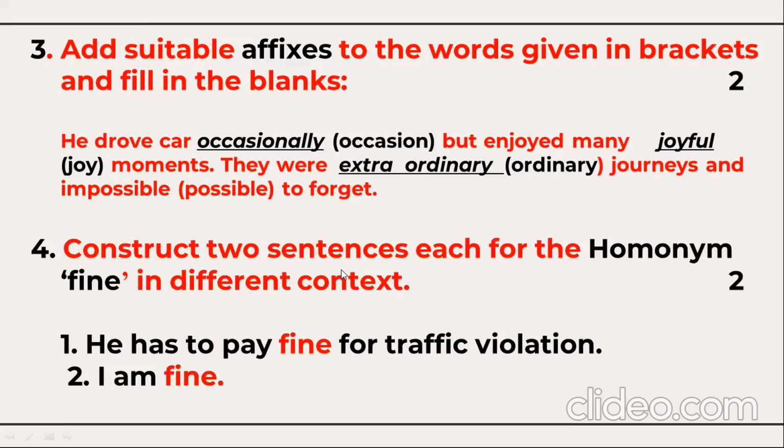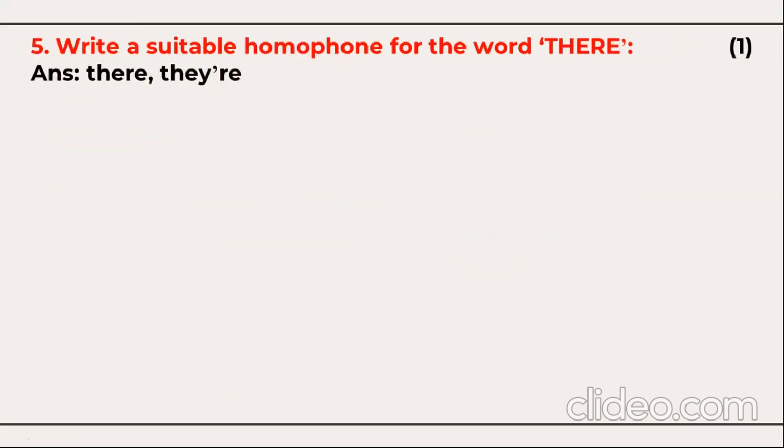Next, construct 2 sentences each for the homonym fine. Homonym means same pronunciation but 2 different contextual meanings. He has to pay fine for traffic violation. So this is used as a noun. I'm fine. So this is not a noun here. So he has to pay fine and I'm fine. These are the 2 contextual meanings for the same word. This is for 2 marks.